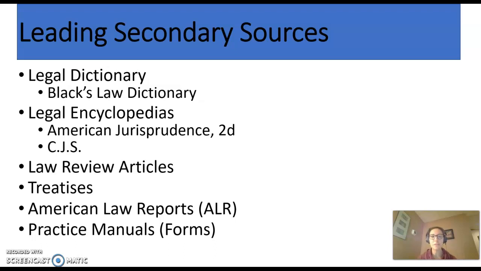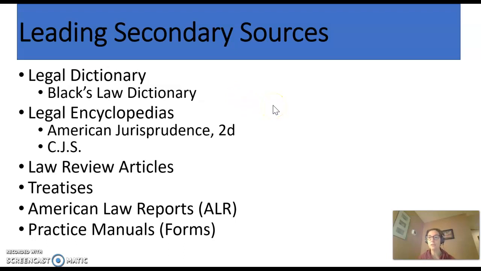I also will briefly mention something called American Law Reports. And lastly, practice manuals. There are a lot of forms available in different secondary sources. So if you have to write a motion or complete a form for, let's say, the housing court or the bankruptcy court, there are a lot of sample documents out there. No need to reinvent the wheel and guess what the form should say. You should look at practice manuals that give us a lot of assistance.